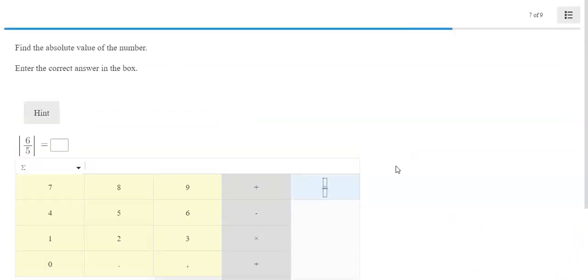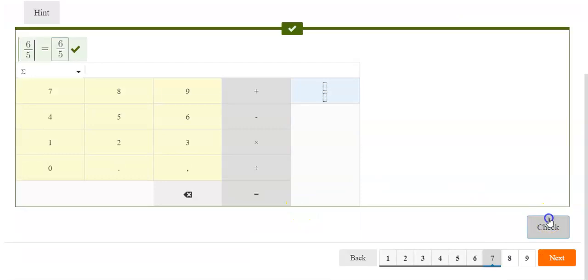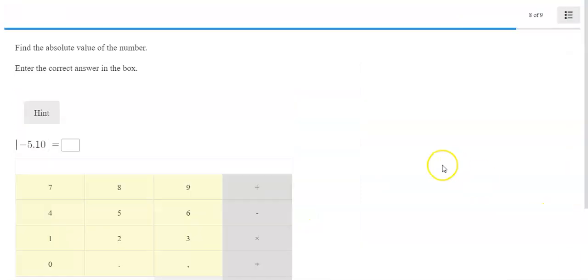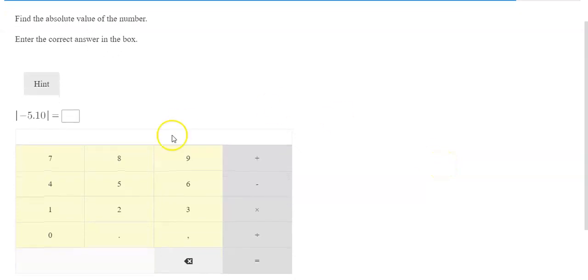We're going to find the absolute value of the number. So we're going to hit this little fraction button, and that's how we're going to get it. So the absolute value of 6/5 is 6/5. Find the absolute value of the number. Enter the correct number. So the absolute value of negative 5.10 is 5.10.